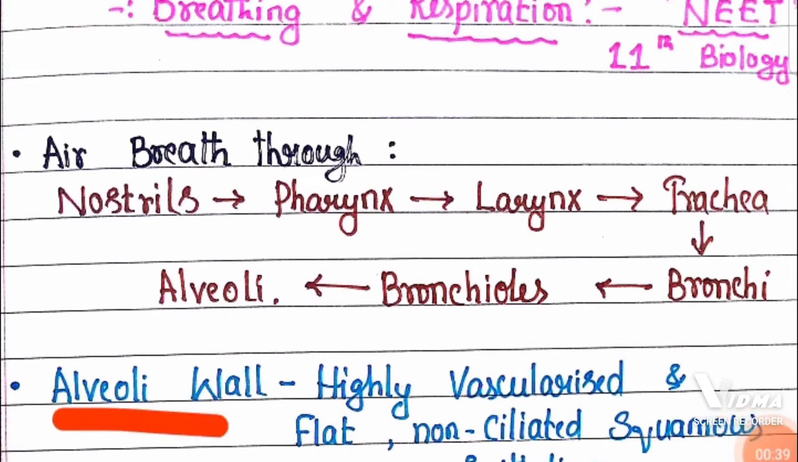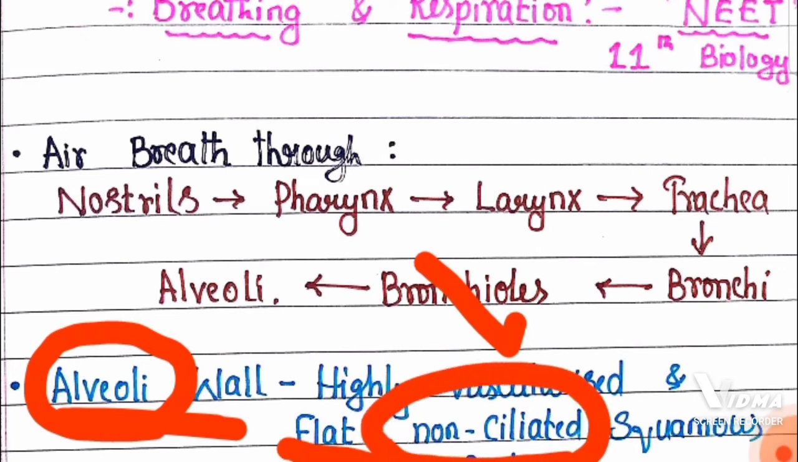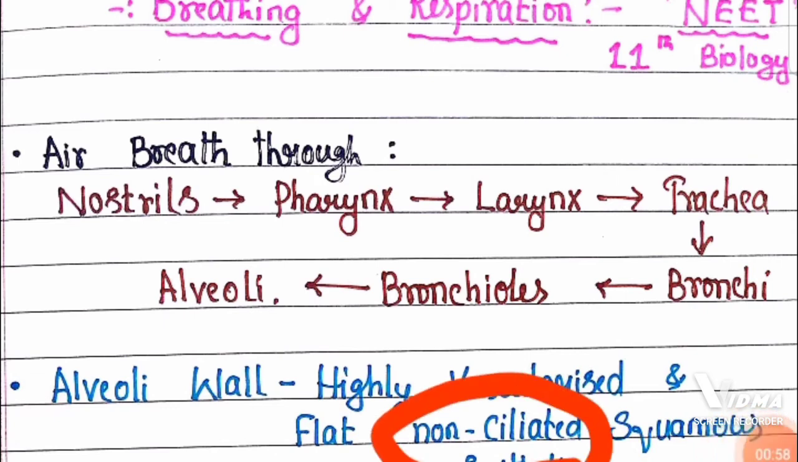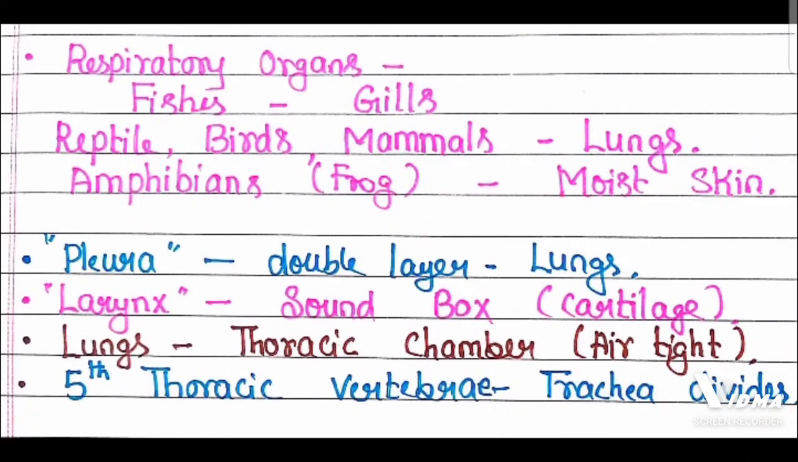Next, you must remember that the alveoli wall is highly vascularized, and it is made up of flat non-ciliated squamous epithelium. Remember, non-ciliated squamous epithelium. The alveoli wall is made up of non-ciliated epithelium.